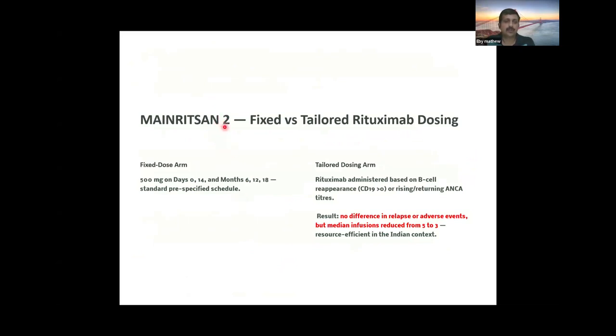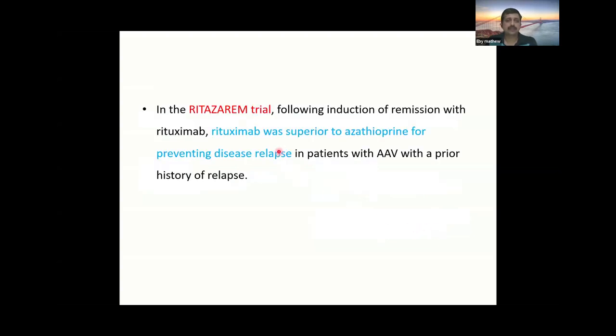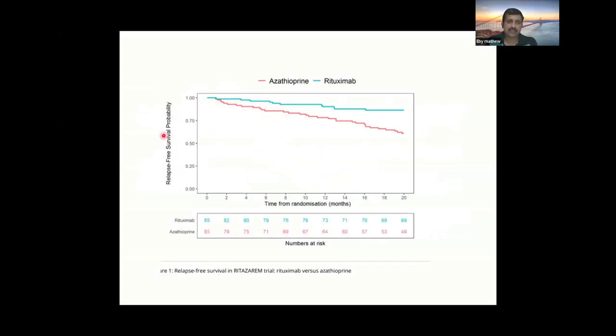Then came the MAINRITSAN 2 trial. So here they compared the fixed dose regimen with the tailored dose regimen. That is, rituximab was administered based on the reappearance of CD19 count. So it was found that there is no difference in the relapse or adverse events, but the infusion rate could be reduced from 5 to 3. Then the RITAZAREM trial was there, and this showed that the relapse-free survival was more with the rituximab group. The blue one is rituximab. There was less relapse compared to the azathioprine group.